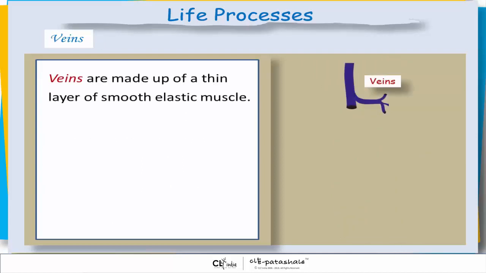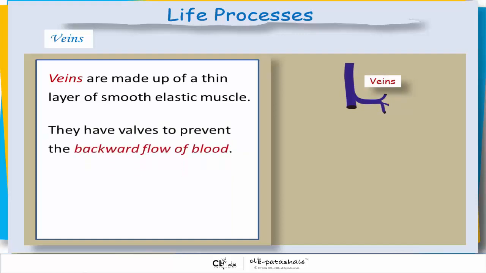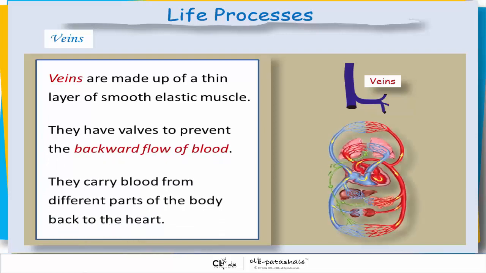Veins are made up of a thin layer of smooth elastic muscle. They have valves to prevent the backward flow of blood. They carry blood from different parts of the body back to the heart.